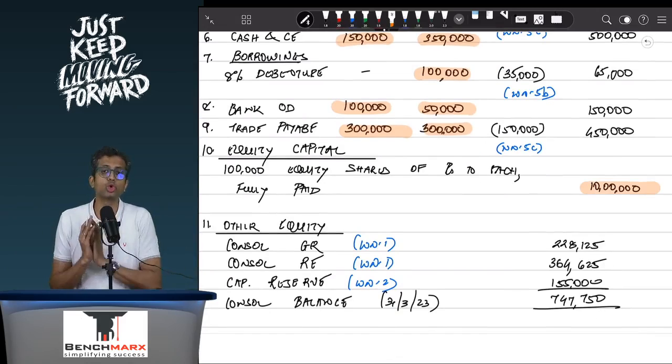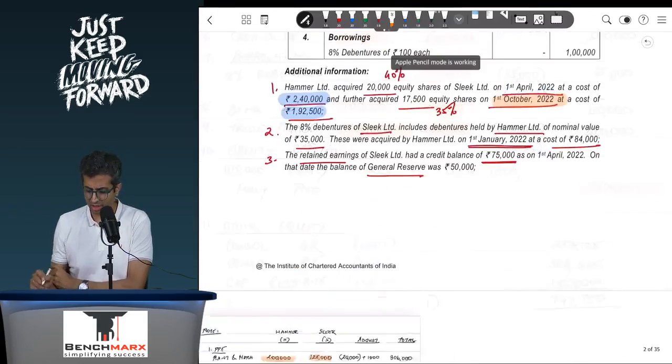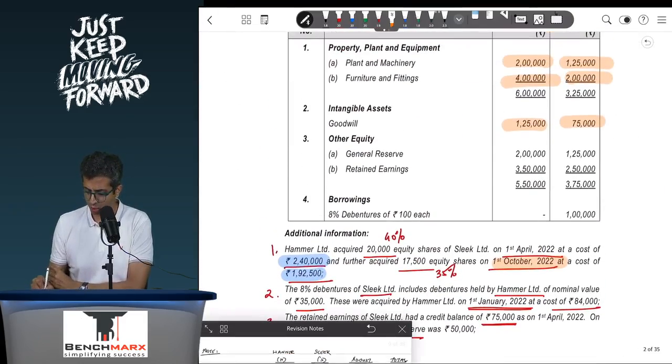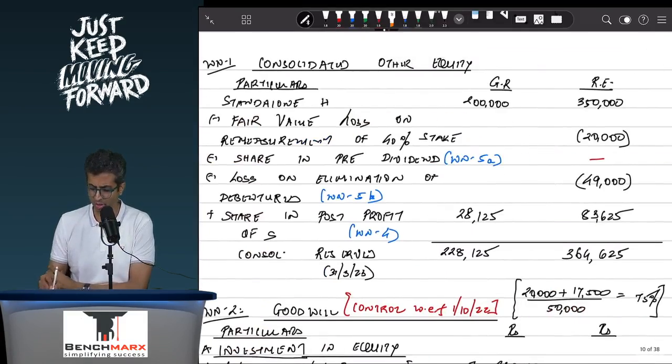And then you go to the crucial items, the crucial 3 working notes that you prepare. Working note number 1, consolidate other equity, where you will take the reserves of the parent. So this is 2 lakh and 3,50,000, 2 reserves, general reserve and retained earnings. So you prepare a working note 1, which is standalone Hammer. So the reserves are taken.